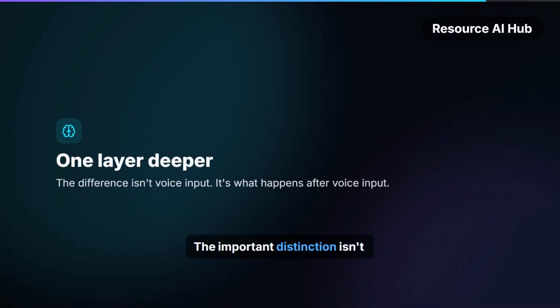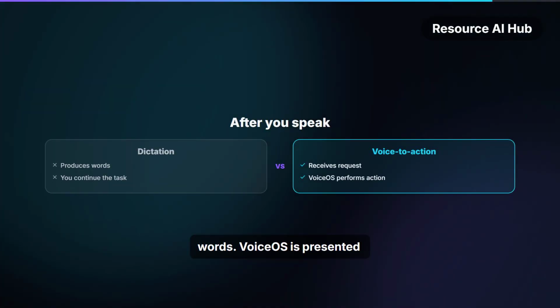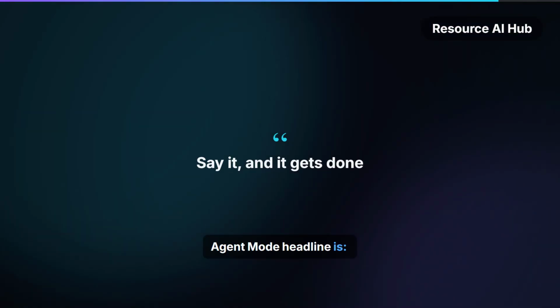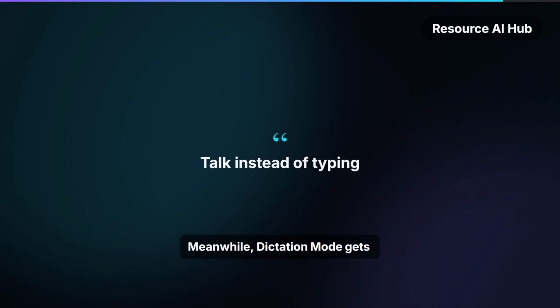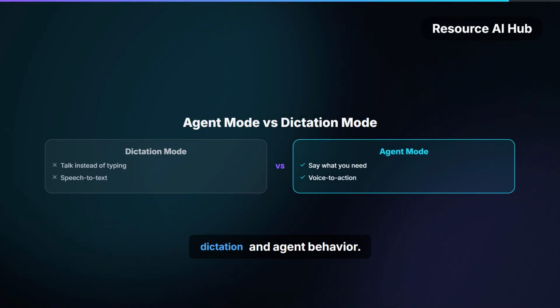The important distinction isn't speaking instead of typing. It's what happens after you speak. With dictation, you get words. VoiceOS is presented as continuing into the requested action. That's why the site's Agent Mode headline is, "Say it, and it gets done." Meanwhile, Dictation Mode gets the simpler promise, talk instead of typing. Those two promises capture the product's distinction between dictation and agent behavior.